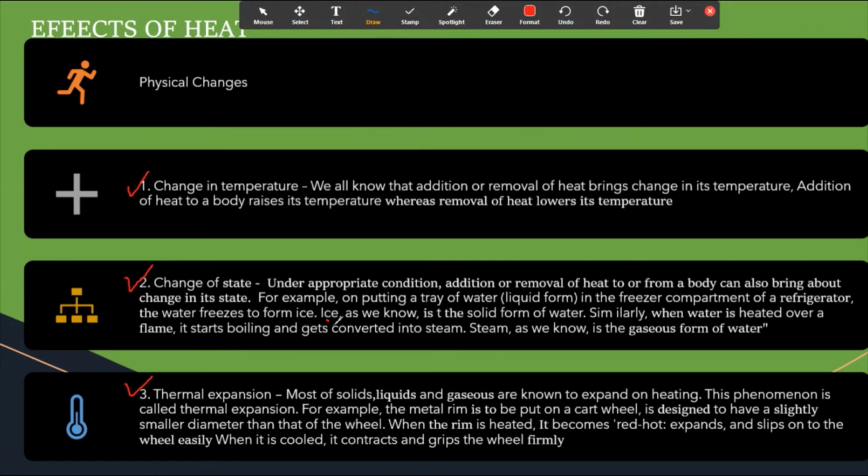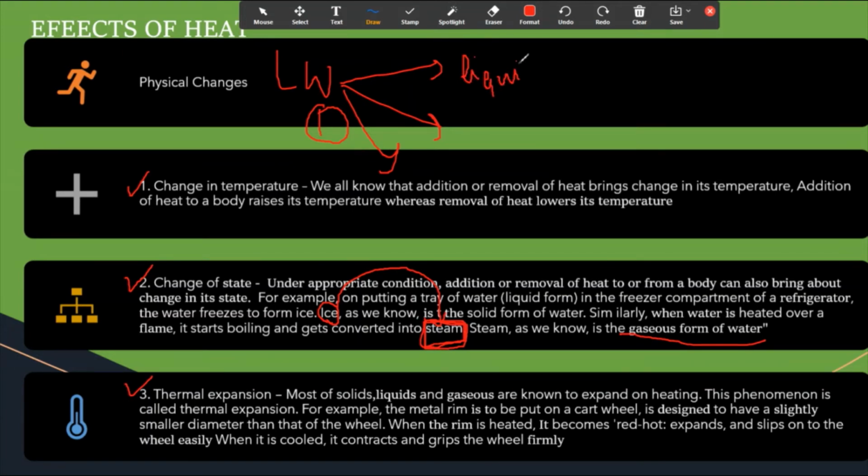So this ice, when heated up, is then converted into steam. What is steam? Steam is the water vapors, the gaseous form of water. Now, water has three forms. Water itself is one form, which is liquid, which we drink.